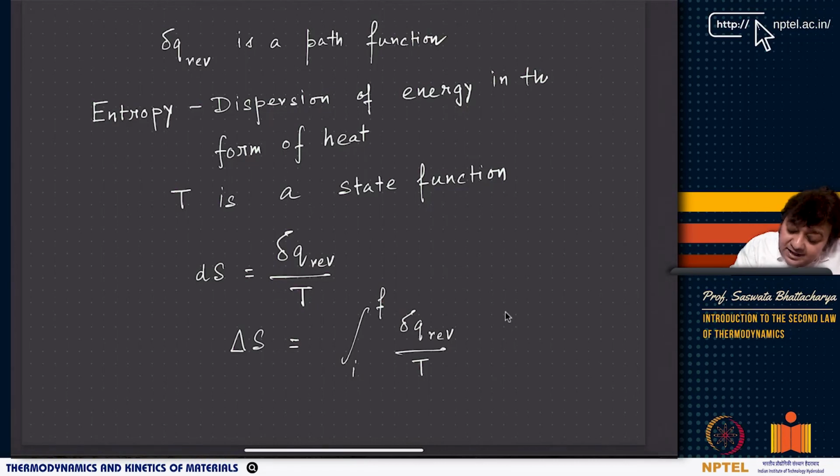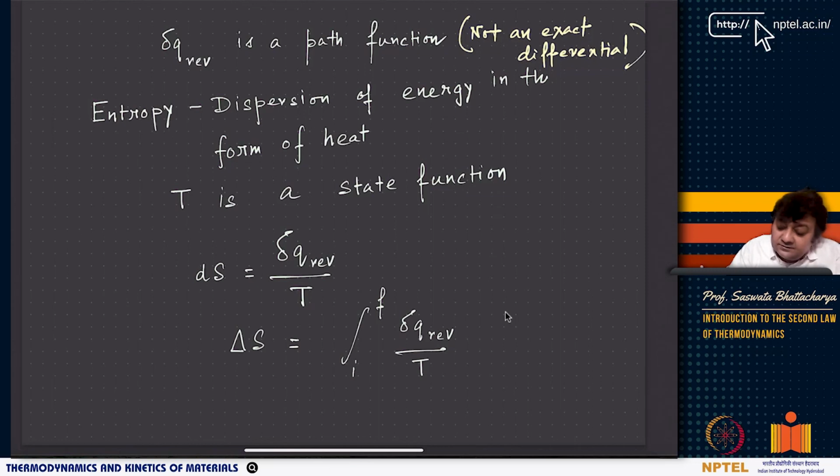Now, as you know very well, delta Q rev is a path function. It is not an exact differential, unlike state functions. It means the amount of Q input to the system, or amount of Q extracted from the system, is going to be dependent on the path along which the heat was transferred.